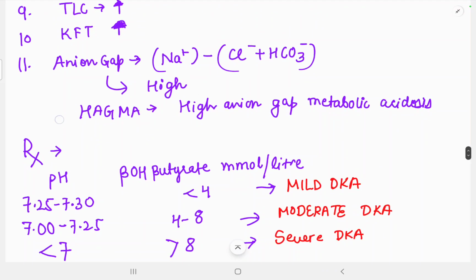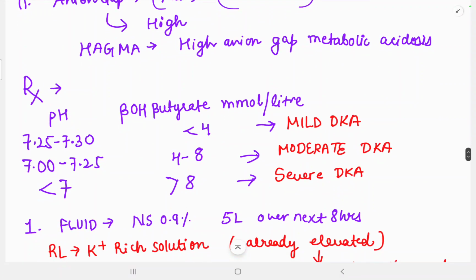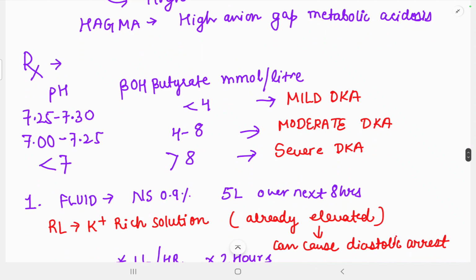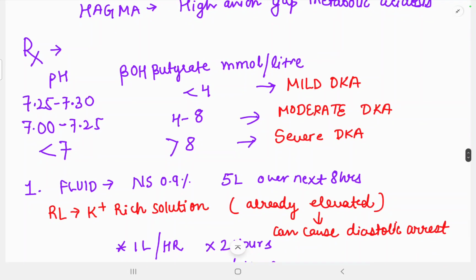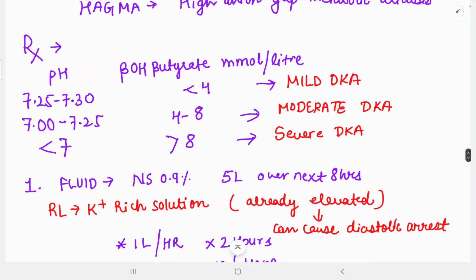So what is the treatment management in these patients? First of all, we'll manage on the basis of the plasma beta hydroxybutyrate levels. If the plasma beta hydroxybutyrate level is less than 4 and the pH is between 7.25 and 7.3, it is termed mild diabetic ketoacidosis.